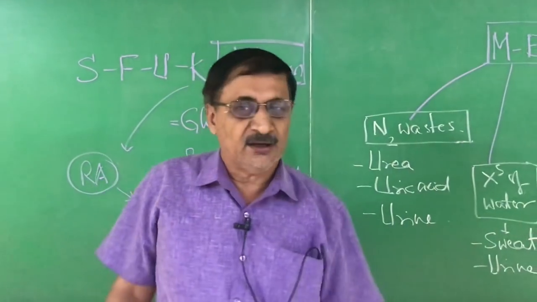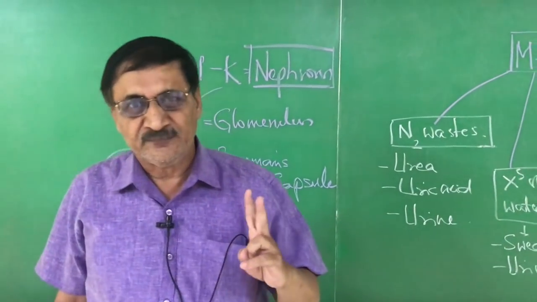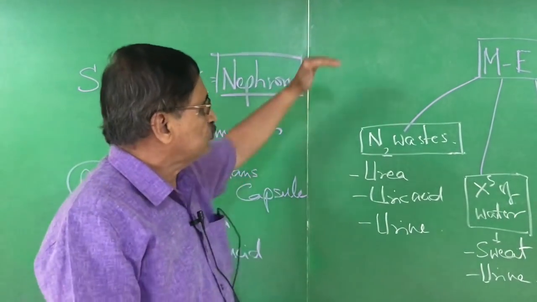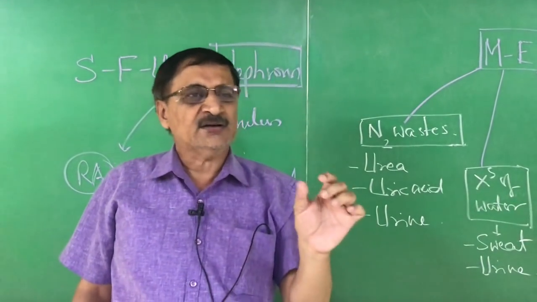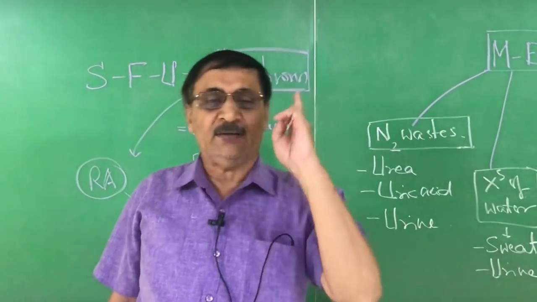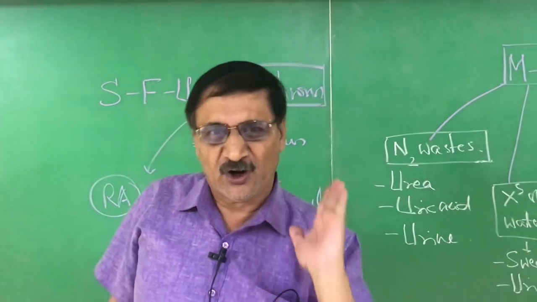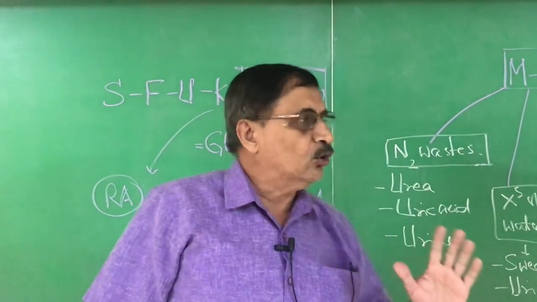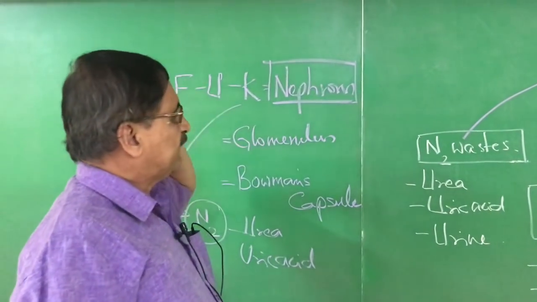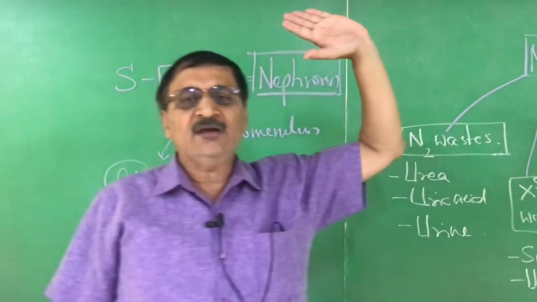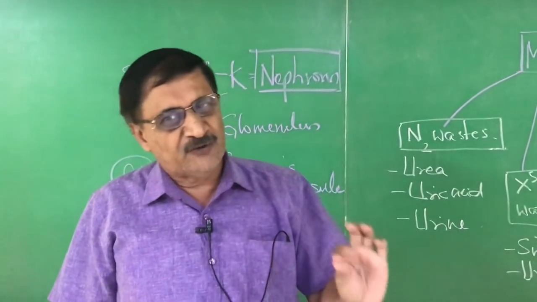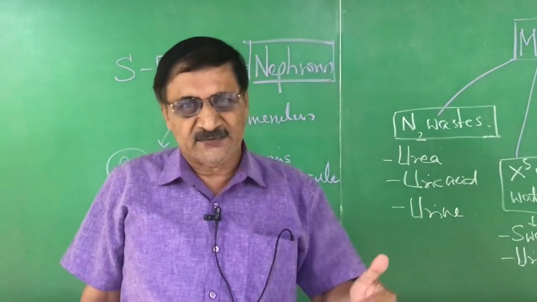So in this chapter there are 2 important diagrams. One is the excretory system in man, which shows the pair of kidneys, the ureter, urinary bladder and urethra. Number 1. Number 2, very very important, the structure of nephron. Now I will draw the diagram of the excretory system in man and also the structure of nephron. You observe carefully, then you can practice, right?